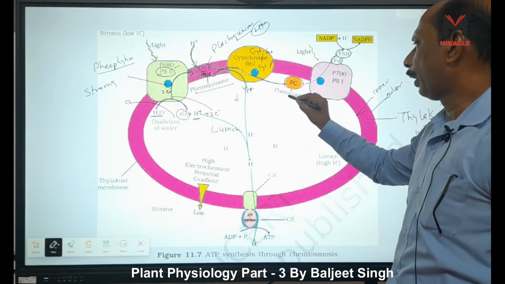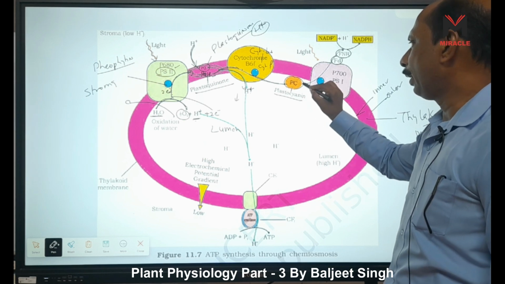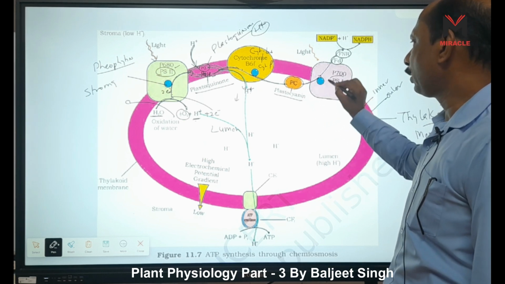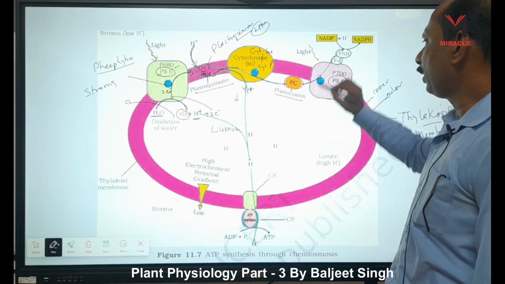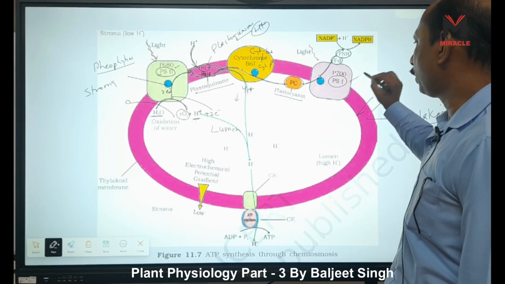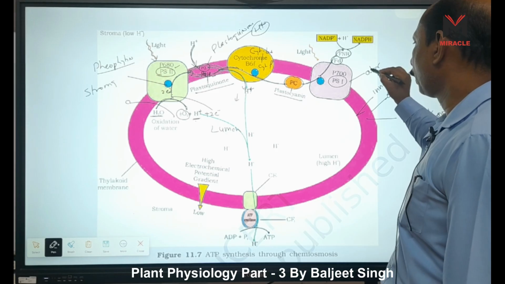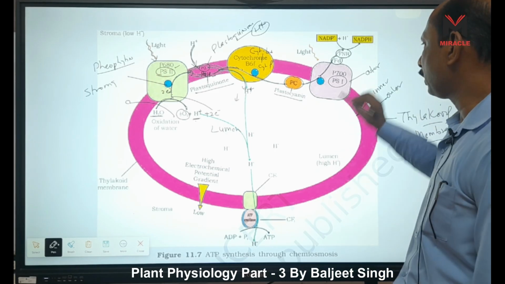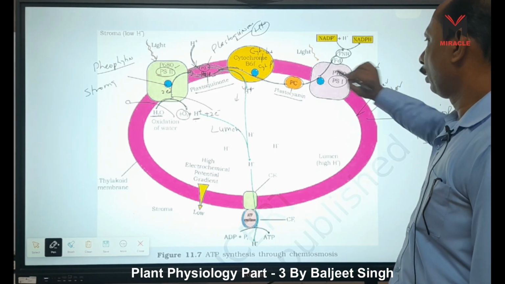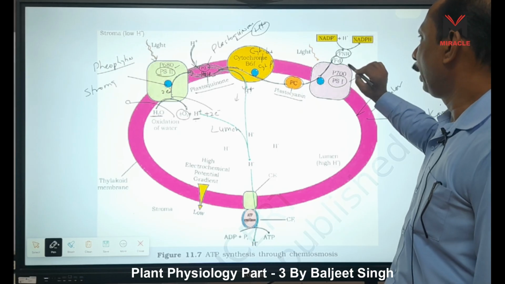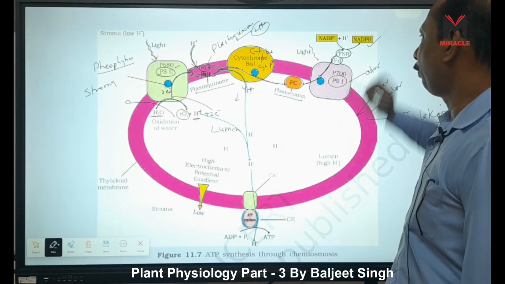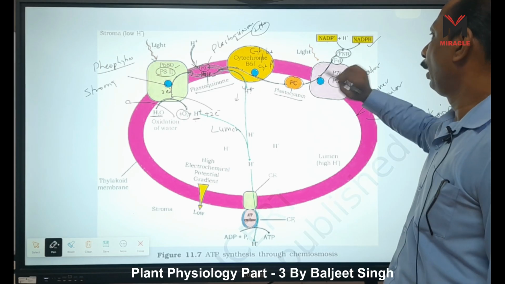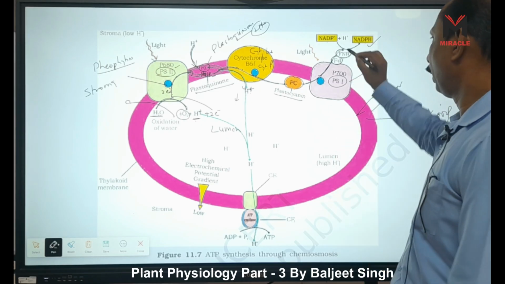Plastocyanin transports this electron to PS I, because PS I is located toward the outer membrane. What happens? By using this electron, it forms NADPH in the Z cycle,